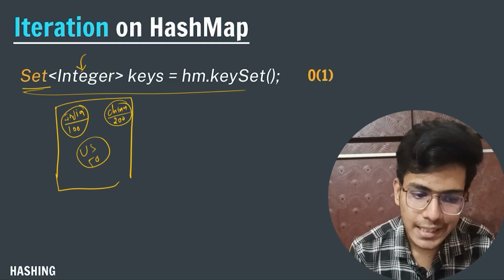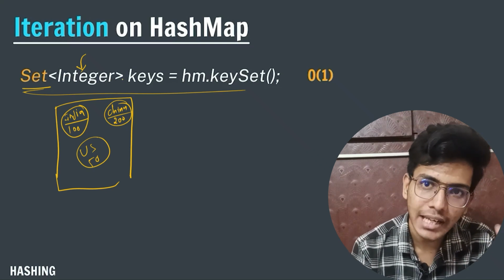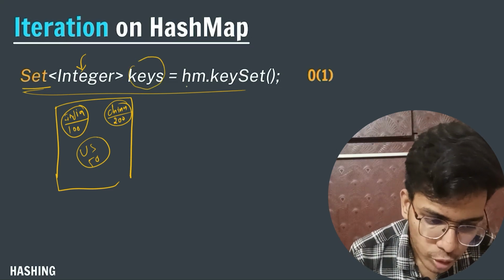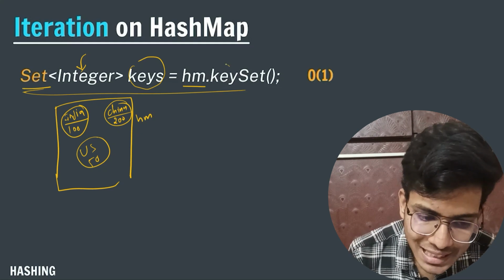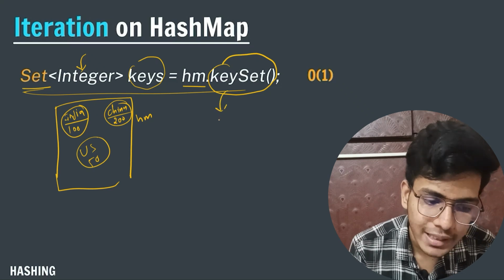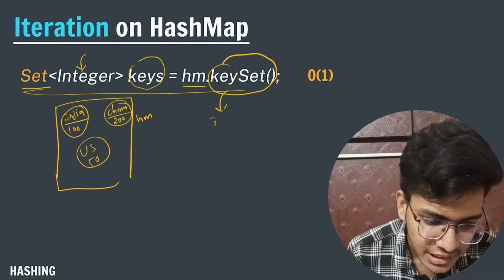So if my key data type is string, then I will write string here. If they are integers, then I will write integers. After that I will write my set value is equal to my hash map. Let's say my hash map name is hm. So hm.keySet, what this function will give is that it will return whatever keys I am having in my hash map. Here the key I am having is India.